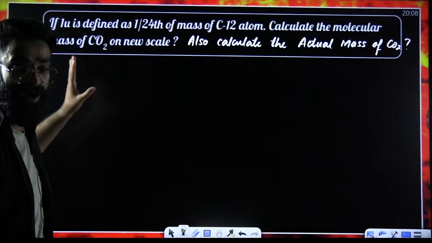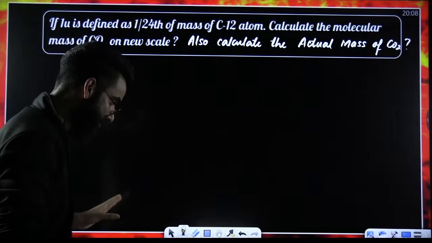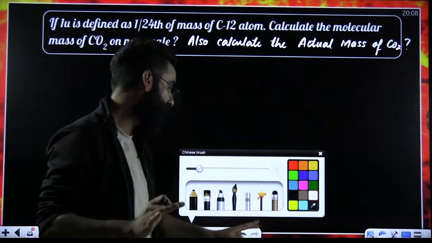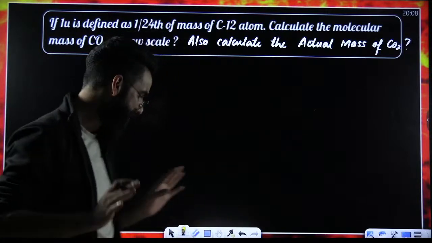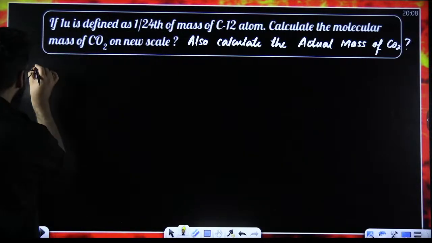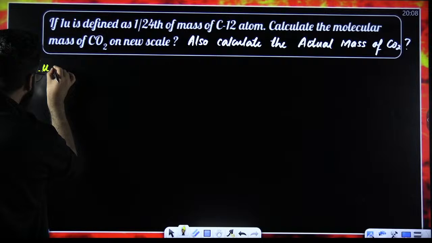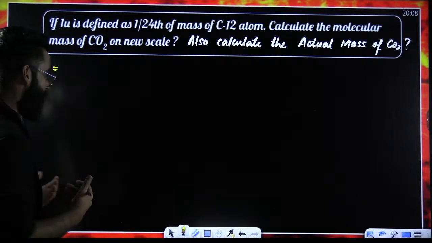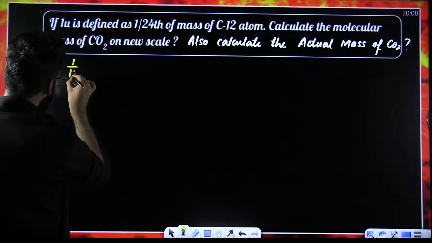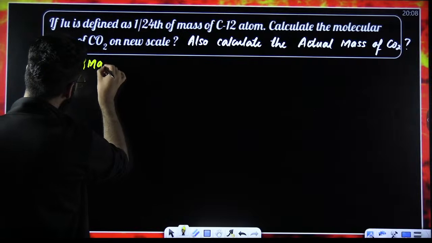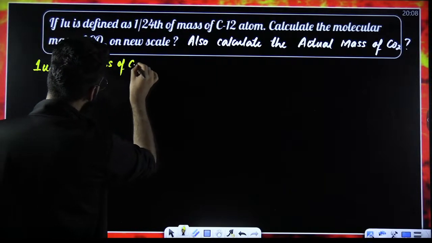See how you guys are going to solve this sort of question. Remember the procedure and from now onwards, follow that procedure. My dear students, if I ask you, how did we define 1U? We have defined 1U as 1 by 12th of the mass of carbon-12 atom.